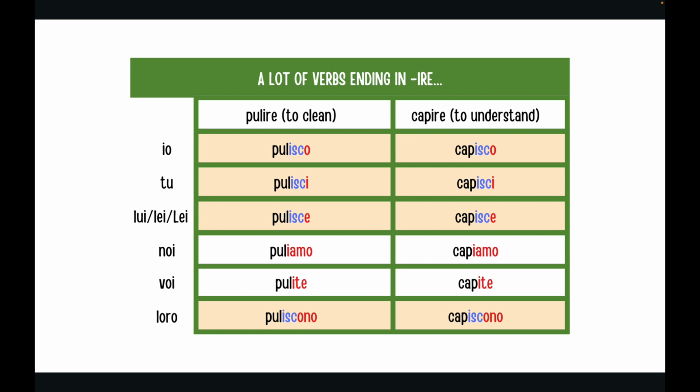A lot of verbs ending in -ire work in this way. Io, tu, lui, lei, and loro, so the first, the second, and the third person singular, and the third person plural, you have to add -isc. So take the infinitive, erase -ire, add -isc, and add the ending.